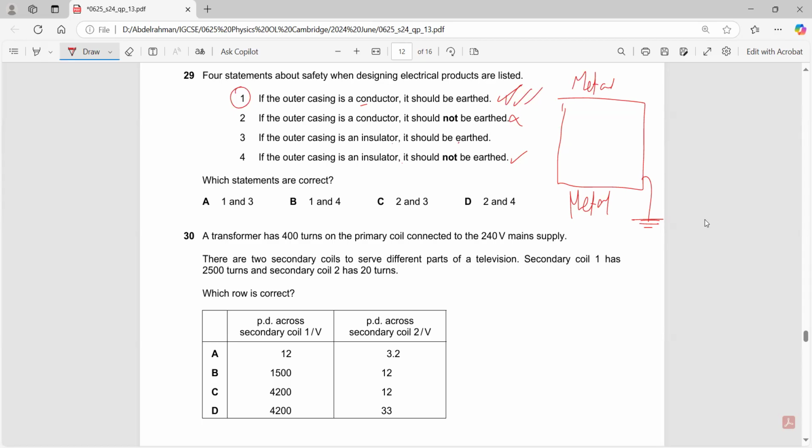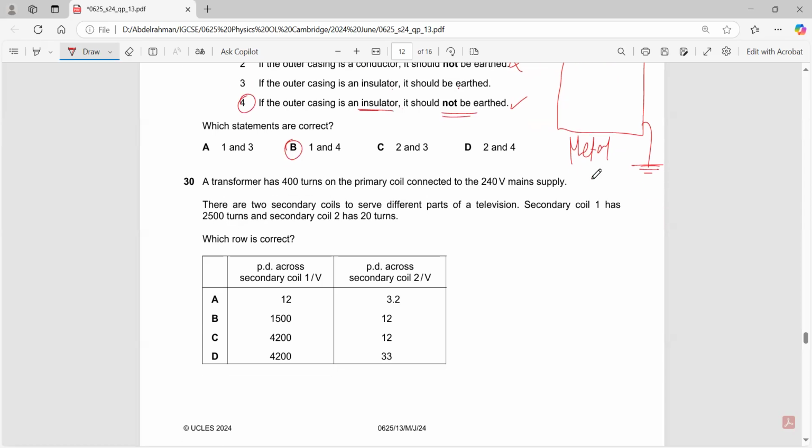What if the outer casing is an insulator? Would the insulator pass a current? If you touch an insulator, will you be electrocuted? No, you will not. Therefore, it should not be earthed. If the outer casing is an insulator, it should not be earthed. So 1 and 4 only. B.